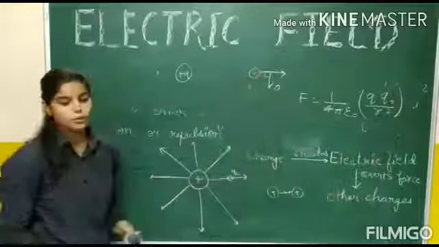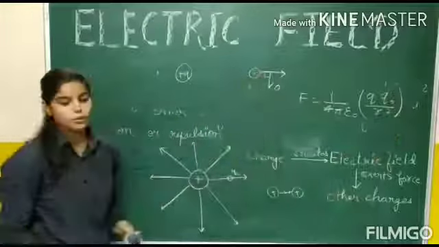Now, what will be the electric field? The electric field is defined as the force experienced by a positive unit charge when it is placed in the electric field. So, E is equal to force by Q naught. It is a vector quantity, hence we will use the vector sign.